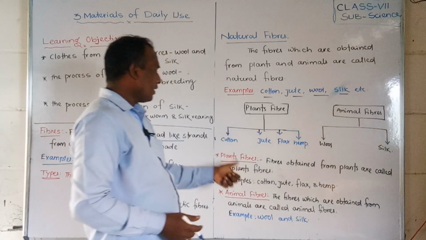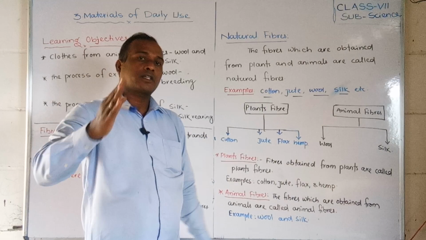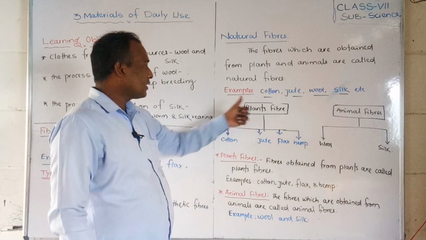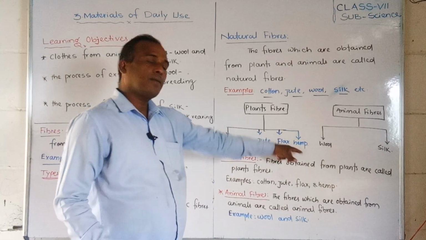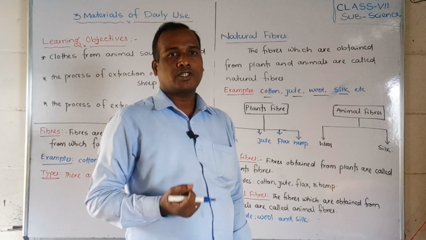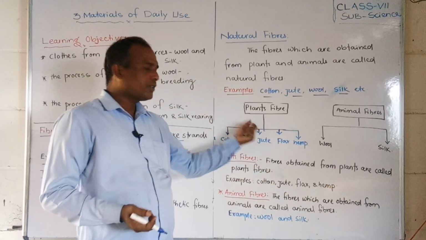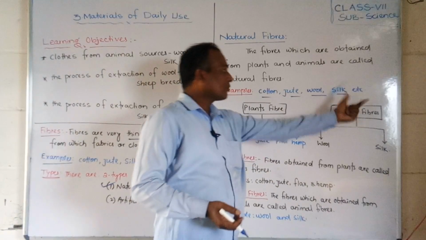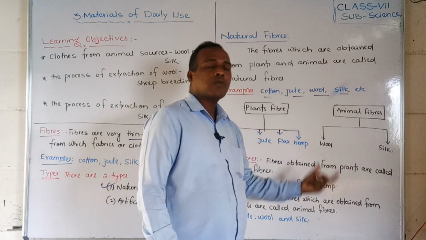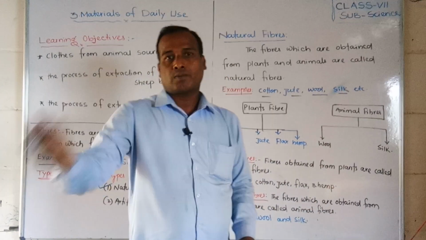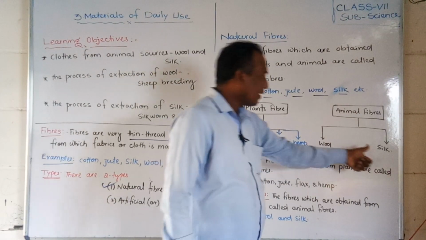So what are plant fibers? Cotton, jute, flax, hemp. These we have already studied in 6th standard. We get cotton from cotton plants, and we make cloth materials from cotton, bags from jute, and rope from jute. That we have already studied. But what are animal fibers? We will thoroughly discuss how we get animal fibers like wool and silk from animals. So animal fibers are generally wool and silk.